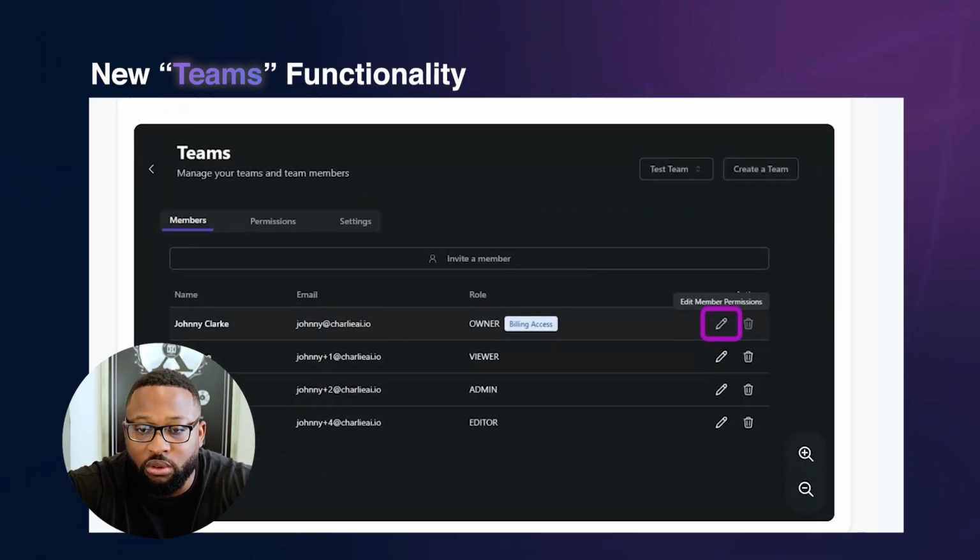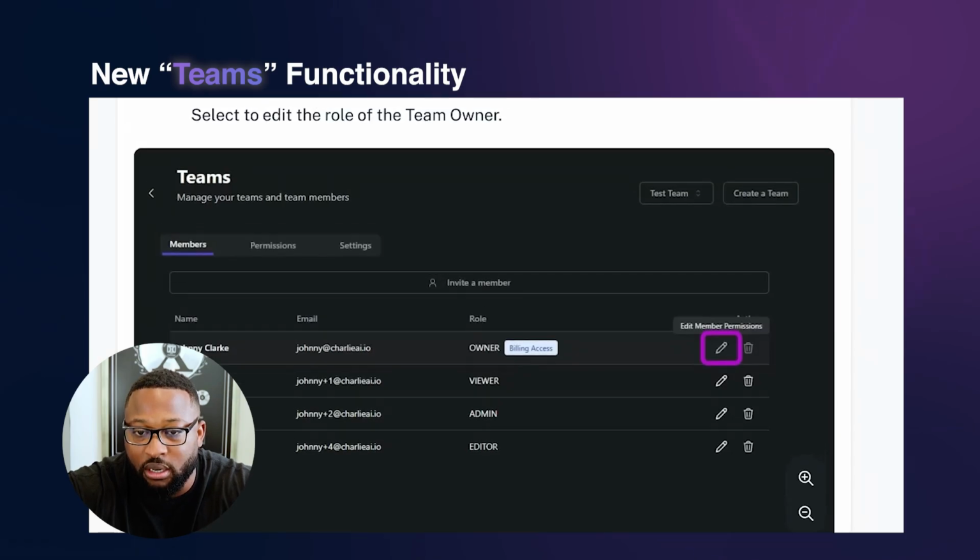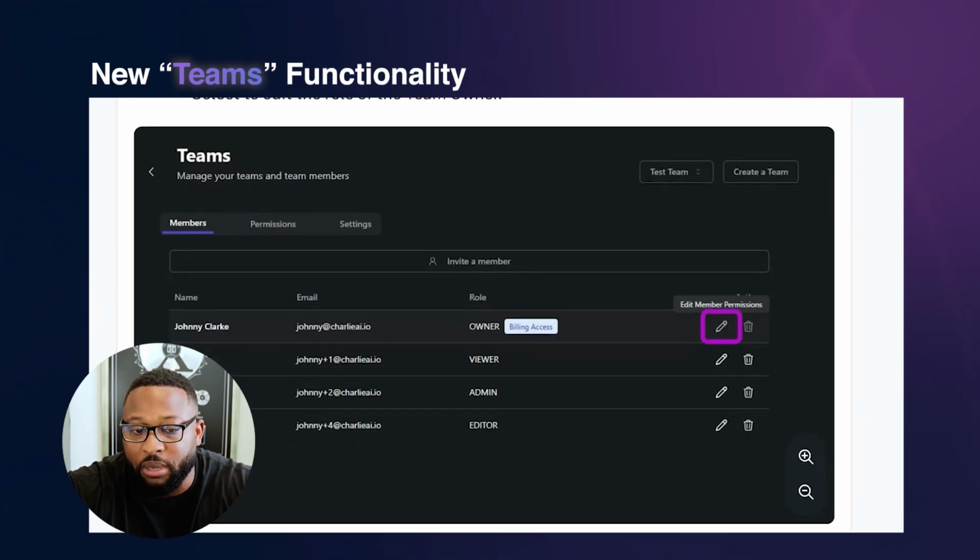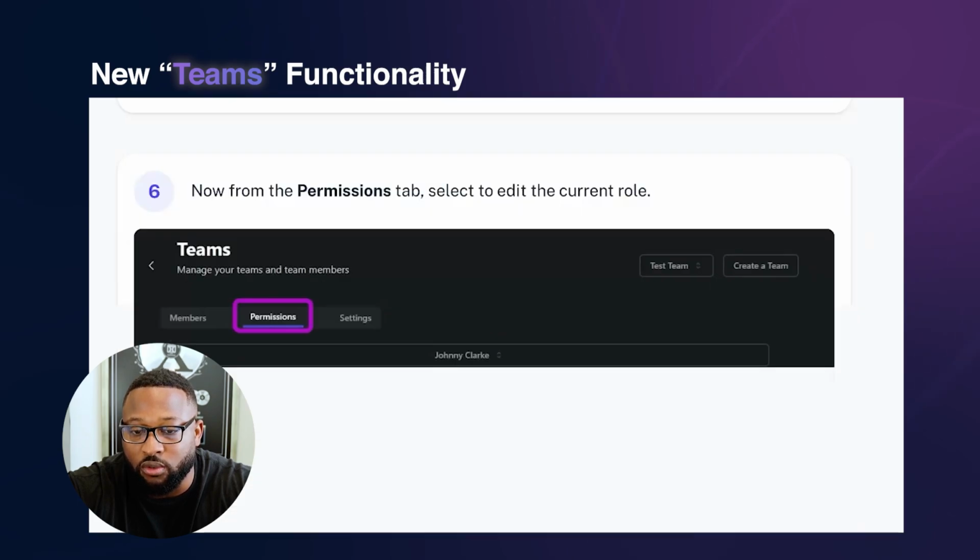Now, what's really, really important is if you give a member on your team owner access, then they can change the billing, right? And they can delete you as a user. So it's very, very important that you don't play around with the owner access. They can edit the billing and put their card details on file, and team owners can't be deleted. All right, so don't make anybody else a team owner unless you want them to have full control over your account.